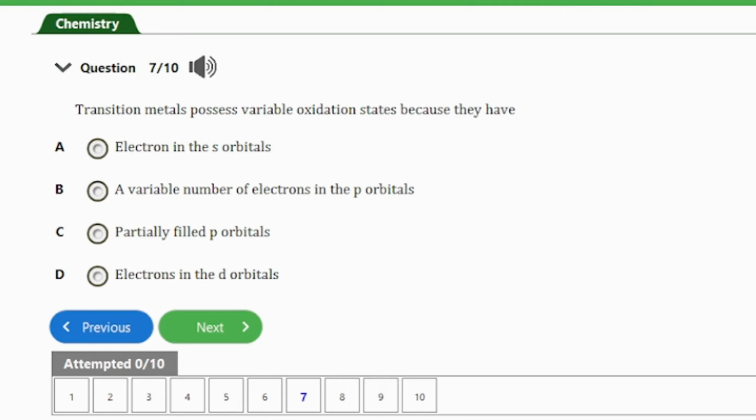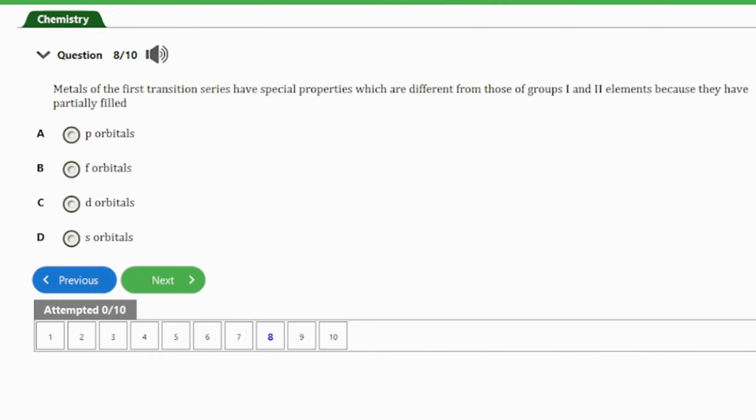Question number 7, it says transition metals possess variable oxidation states because they have... All right, so guys, we've answered this question before now, and the answer to this question is option D here, and that's electrons in the d orbitals. So let's consider the next question.